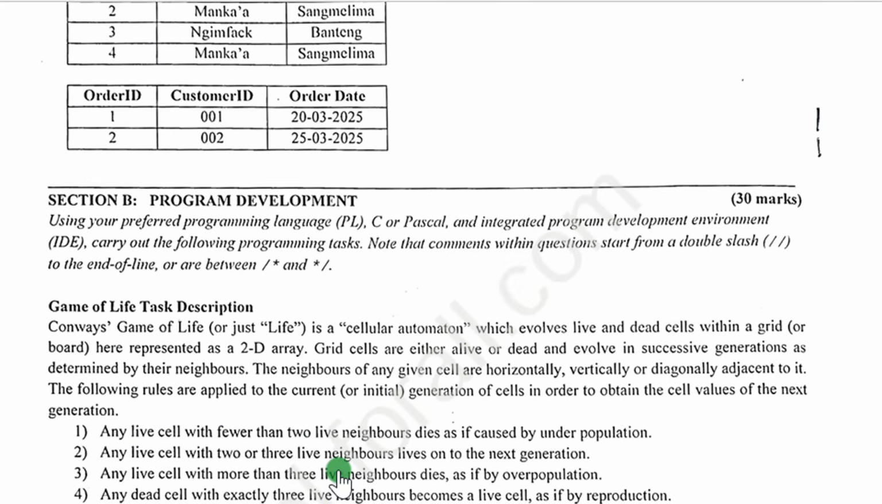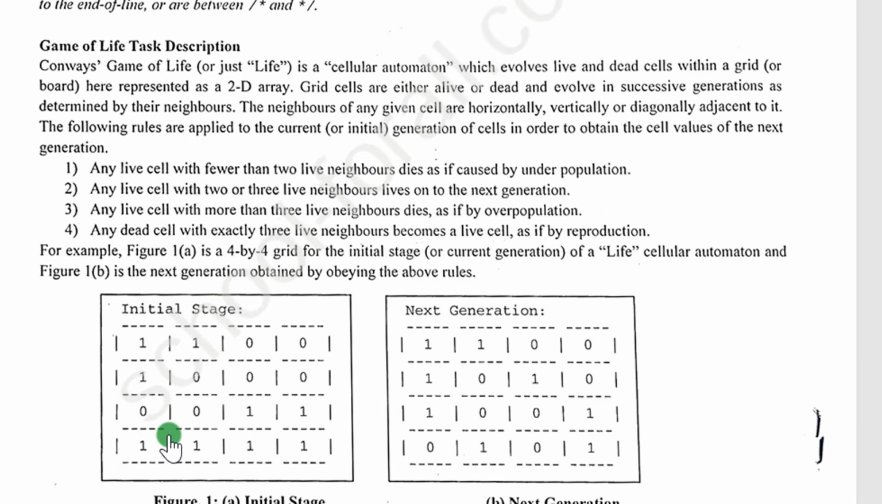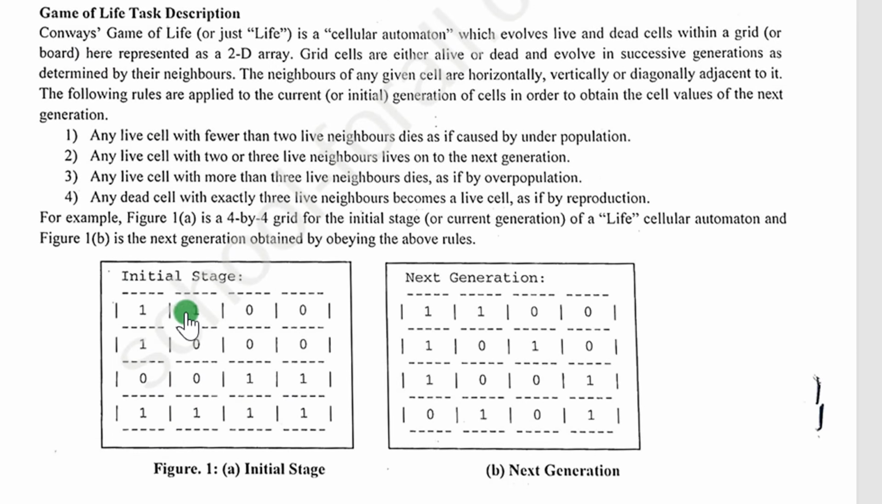Now, we're going to start the Game of Life task description. They say Conway's Game of Life, or just Life. So either we call the game Conway's Game of Life, or you just call it Life. It's a cellular automaton which evolves life and death cells within a grid or board. Good. Like here, if you look under here, you realize that this is a grid. And they say that this grid contains life and death cells. So 1 is life and 0 is dead cell.